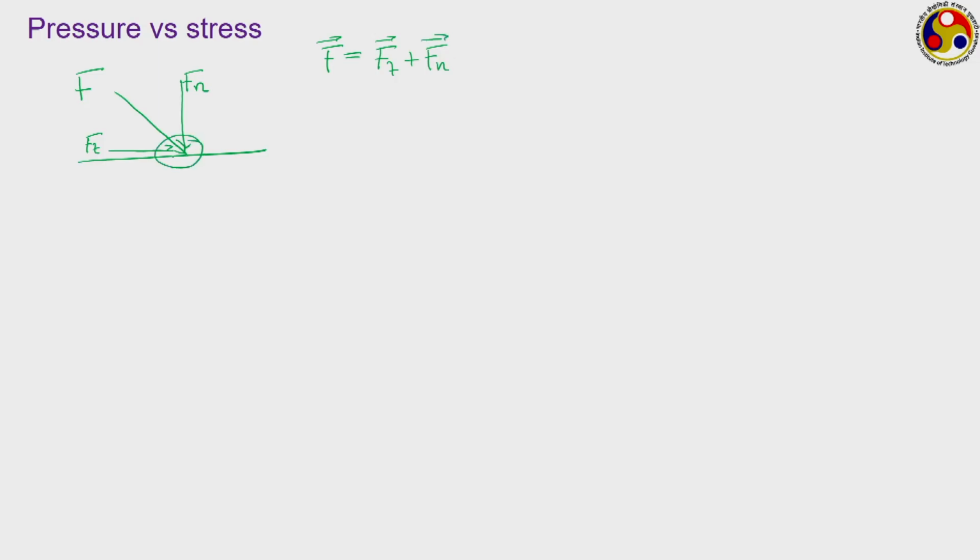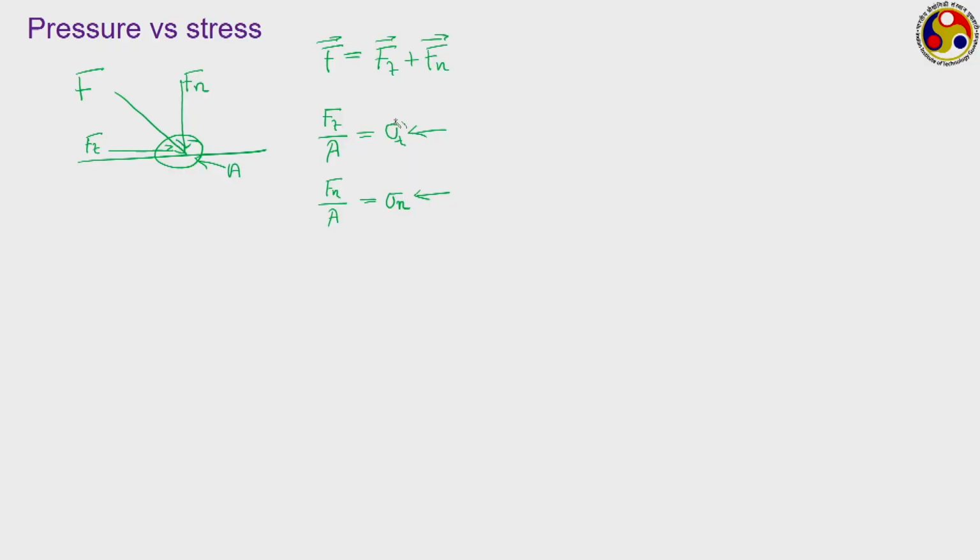Now, if we take a unit area around this point of application of this force, such that this area is A, then the magnitude of Ft by A, let us write it as sigma t, and similarly the normal component of force divided by area, let us write it as sigma n. These are the two stresses acting at this particular point. This one is the tangential stress, this one is the normal stress. Then what about pressure? Actually, none of these two are stresses.